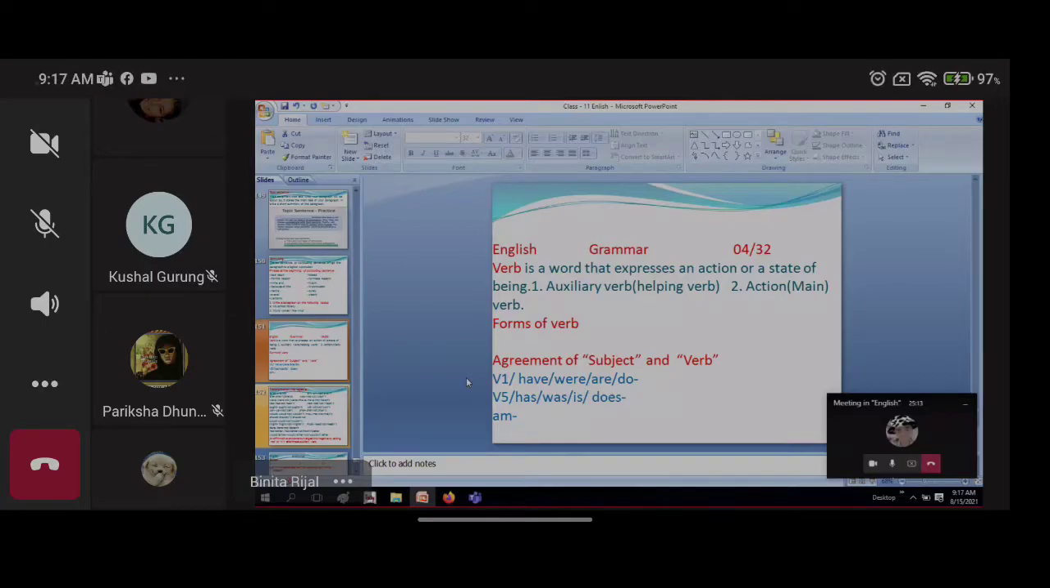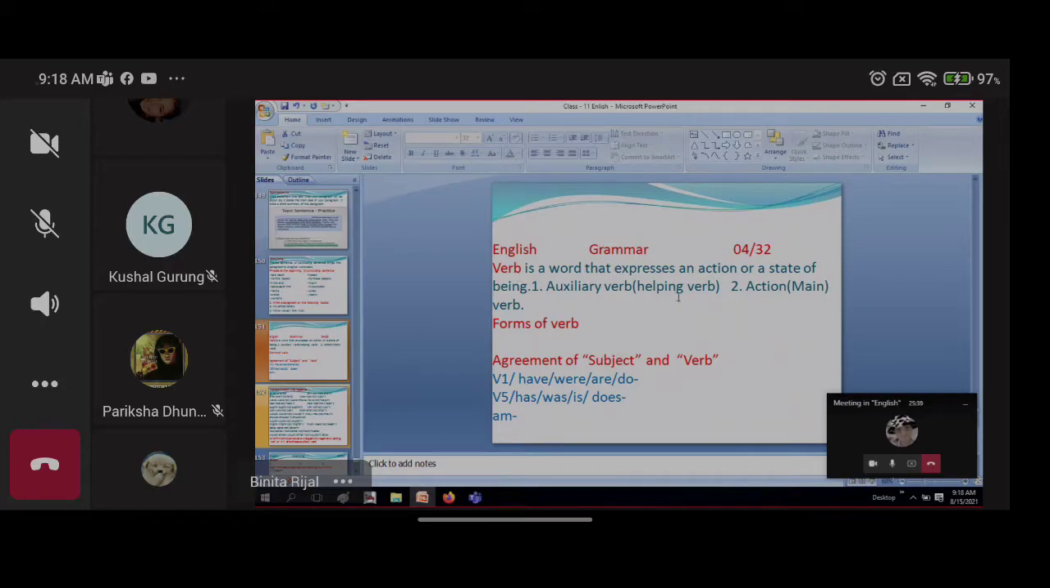For every level of the class, it is very important. So let's move to this one. Let's see here. You know what a verb is? A verb expresses an action or a state of being. You know these definitions. And what are the two types of verbs? You know about this also.